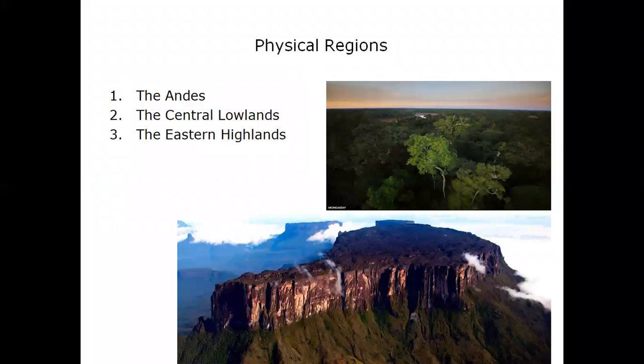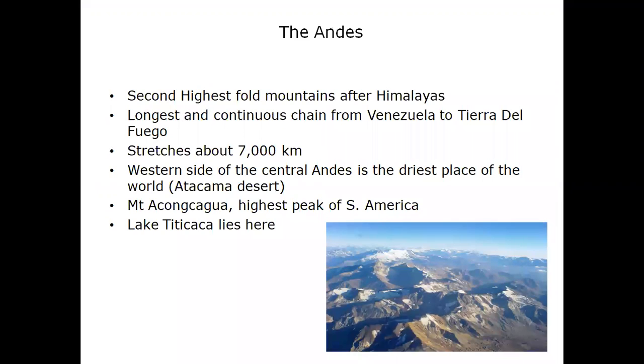So now students, let's look at the physical regions of South America. The physical regions are divided into the Andes, the central lowlands, and the eastern highlands. So students, now let's look at each of these in detail. The Andes. The Andes is the second highest fold of mountains after the Himalayas, and it's the longest continuous chain from Venezuela in the north to Tierra del Fuego in the south. It runs almost parallel to the west coast and stretches about 7,000 kilometers.